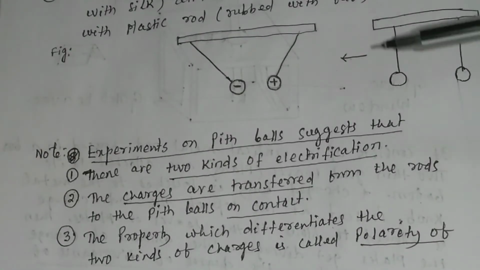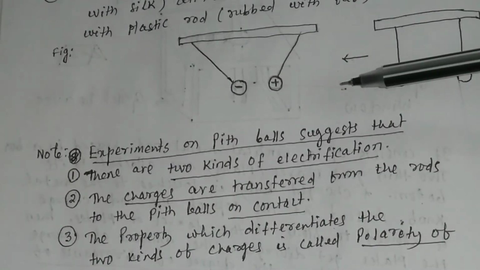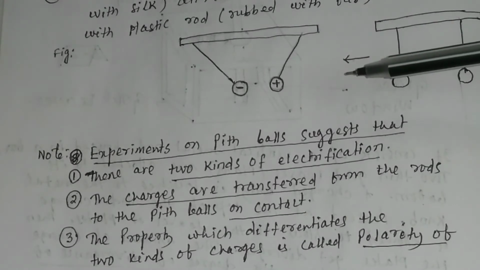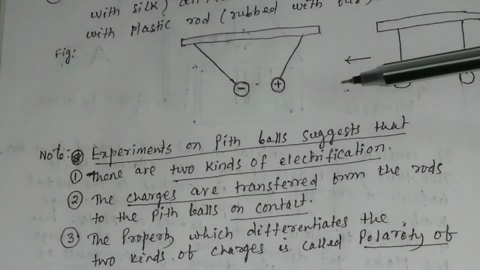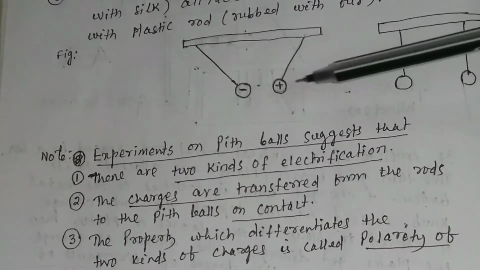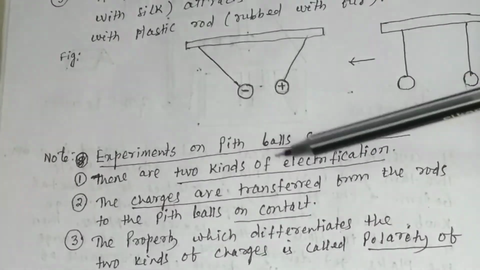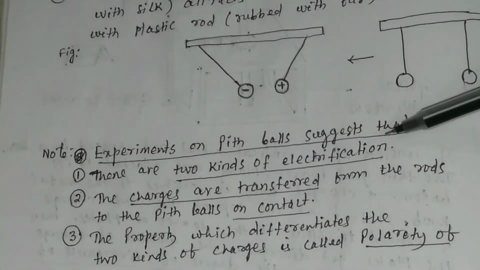So the pith ball experiment confirms that like charges repel each other and unlike charges attract each other. And this experiment also suggests that there are two kinds of electrification.